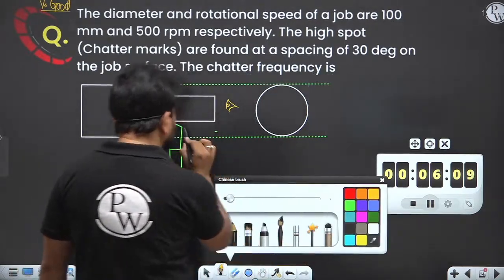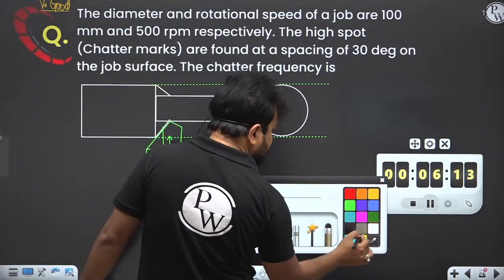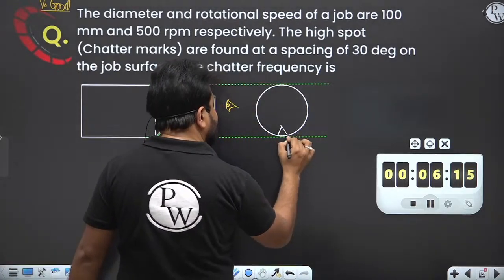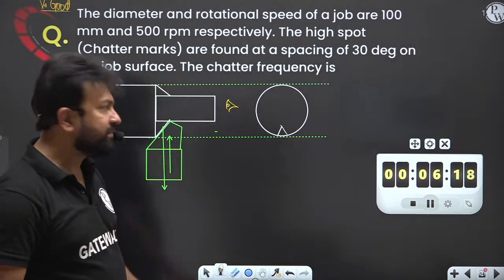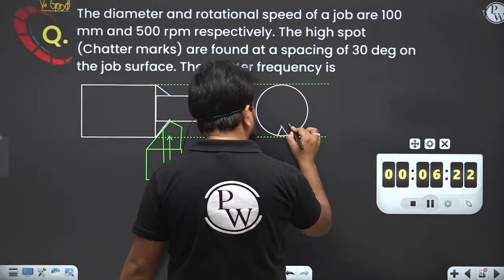Because the tool is hitting, this type of indentation happens.